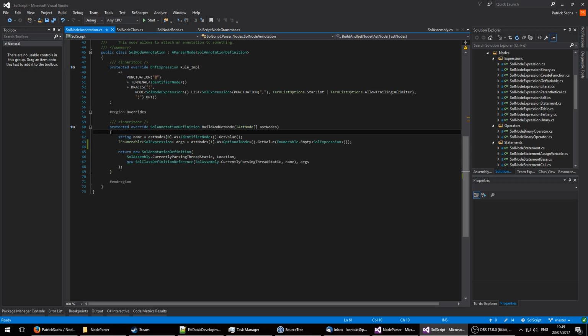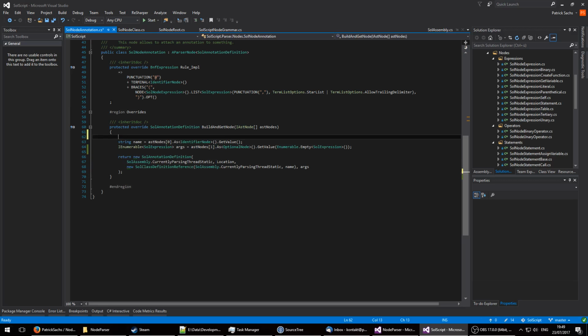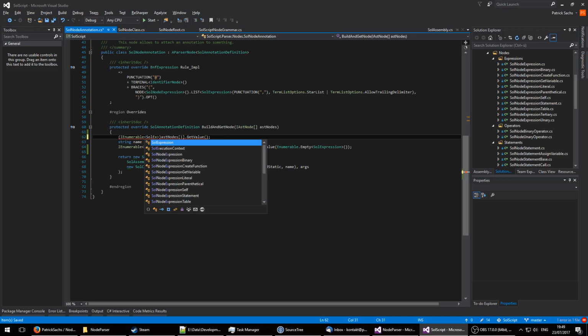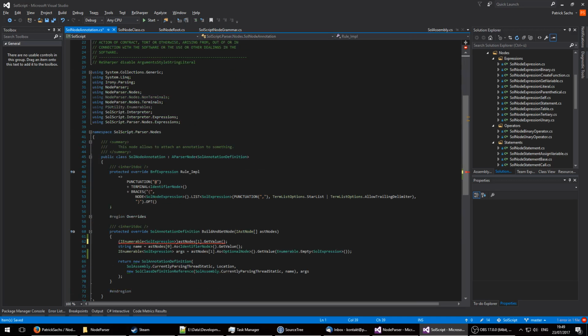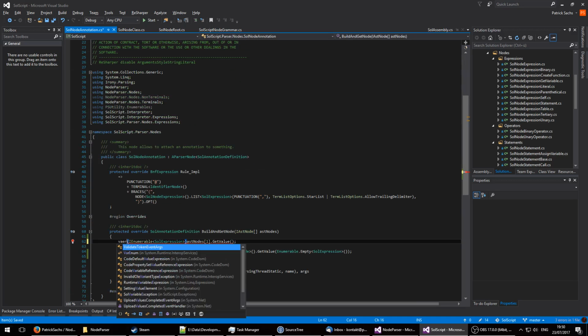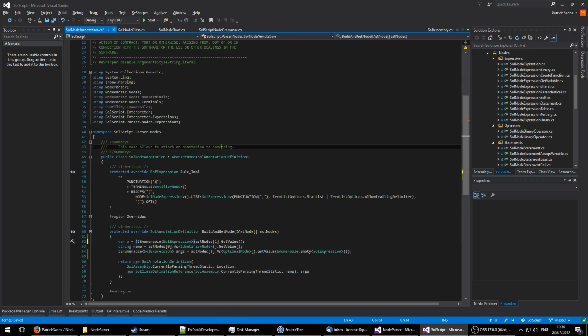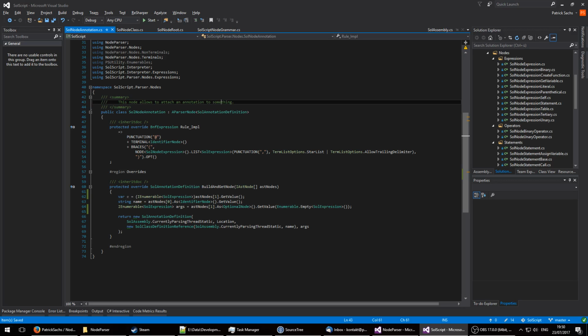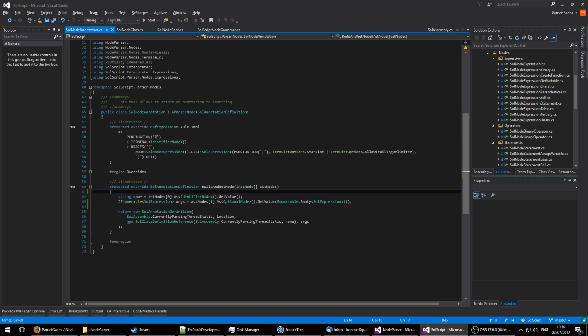For extracting these arguments, you could legitimately do AST nodes 1 get value. We could legitimately do that. The NodeParser is very forgiving when it comes to that. But in this case, I like to be a bit more explicit with my definition.